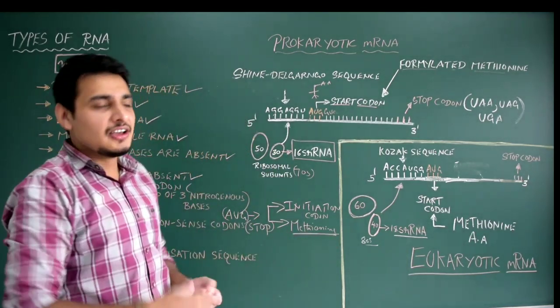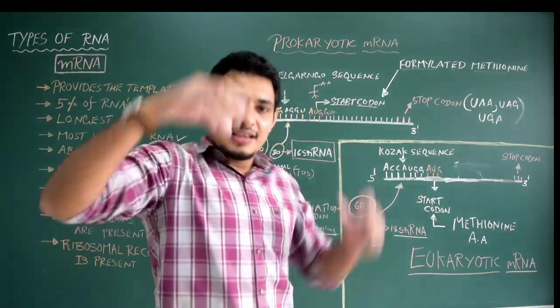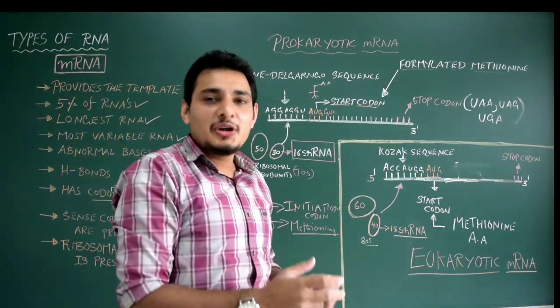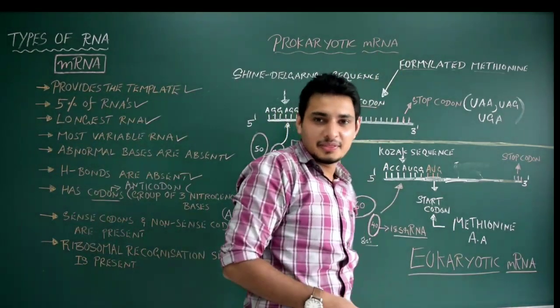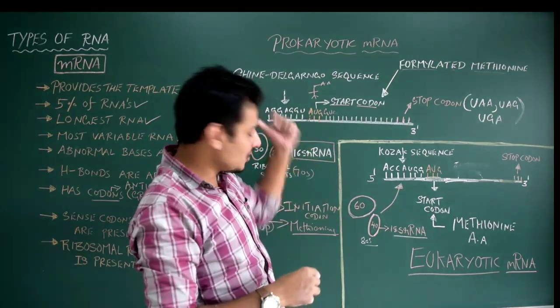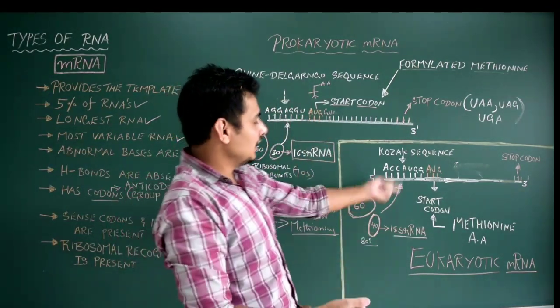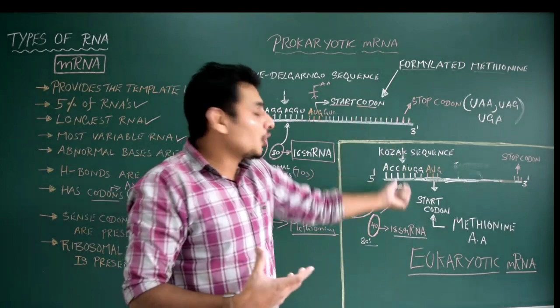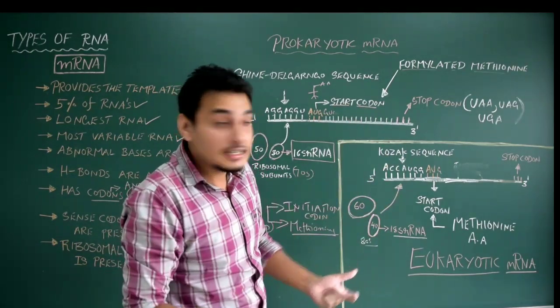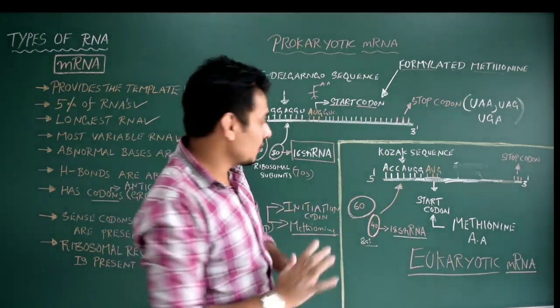So it is understood that if you look into any protein structure, in a polypeptide chain, the first amino acid is always methionine. Got it? So remember, the first amino acid is always methionine because AUG is the first codon, or start codon, which initiates the translation process. Got it? Okay, so that's all about it.